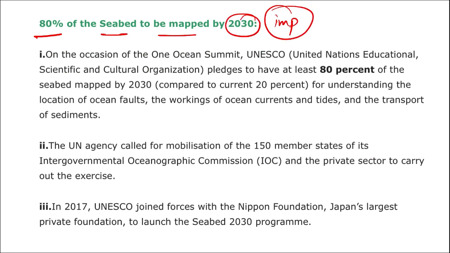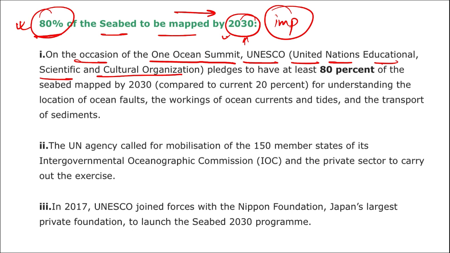Important question will be asked, what percent? So 80%. How much percent of seabed will be mapped by 2030? 80%. Or 80% of the seabed is to be mapped by what year? What is the targeted year that will be mapping the seabed by 80%? It will be 2030. On the occasion of this One Ocean Summit, UNESCO, that is United Nations Educational, Scientific and Cultural Organization, has pledged to have at least 80% of the seabed mapped by 2030.